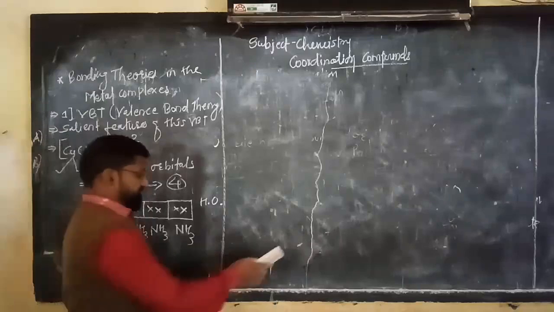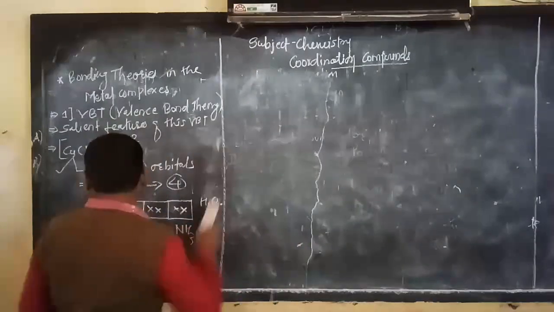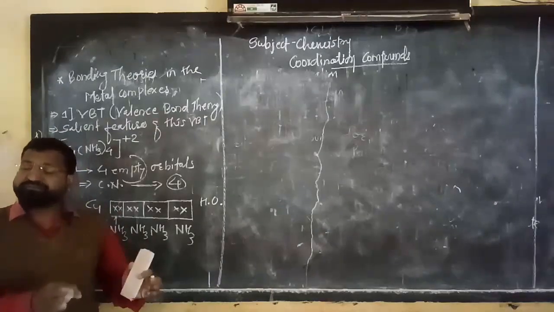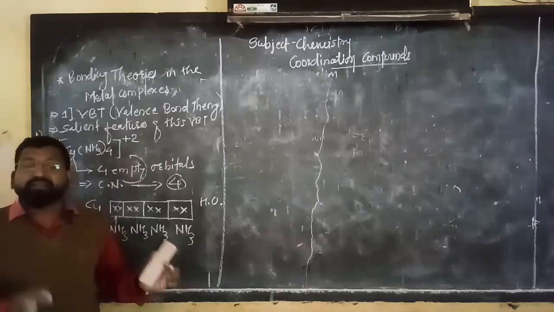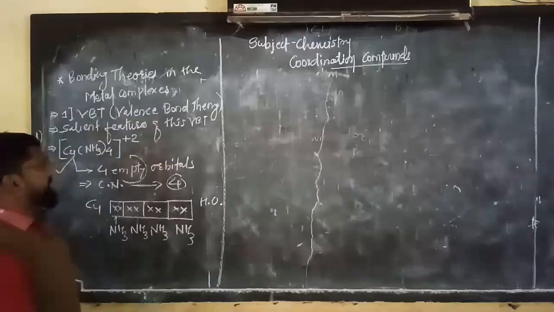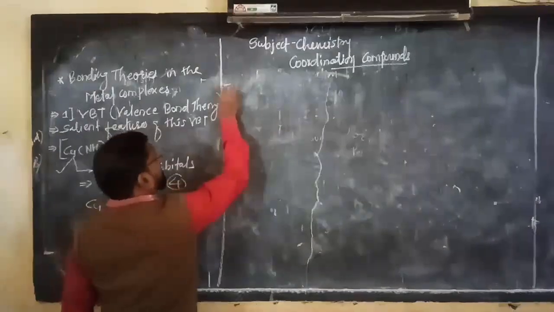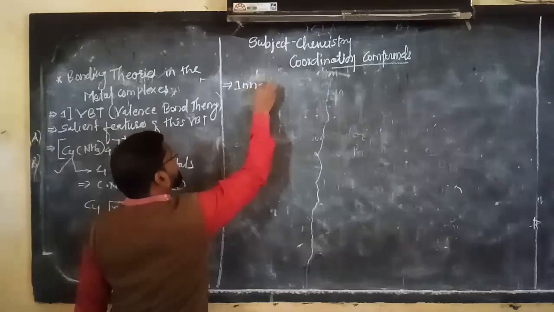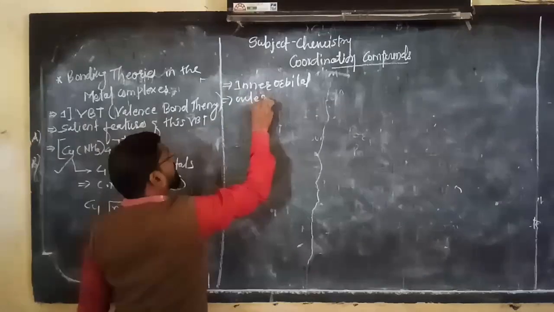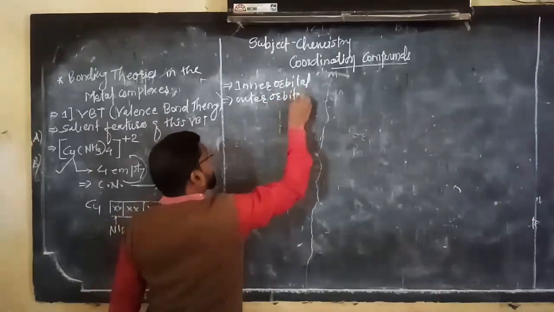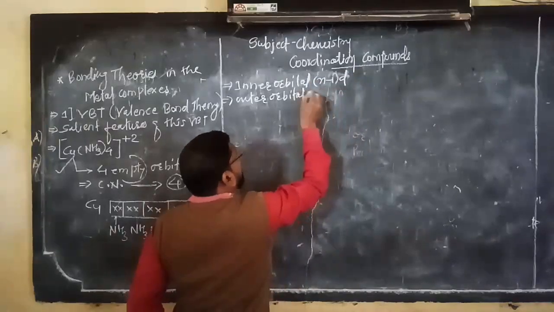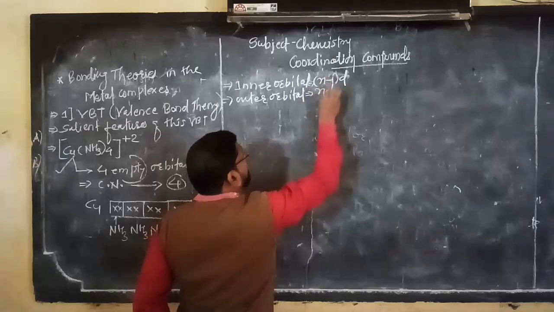Now there are two types of ligands, strong field ligand and weak field ligand. We will talk about this later. First, as far as the metal is concerned, there are two types of orbitals: inner orbital, written as (n-1)d, and outer orbital, written as nd.